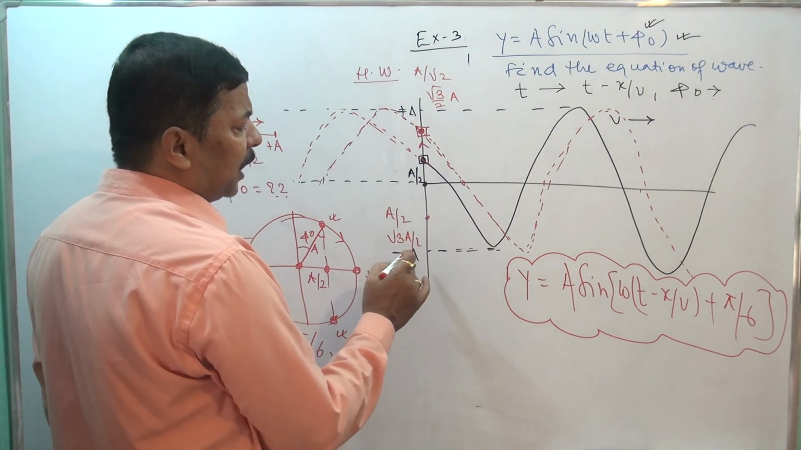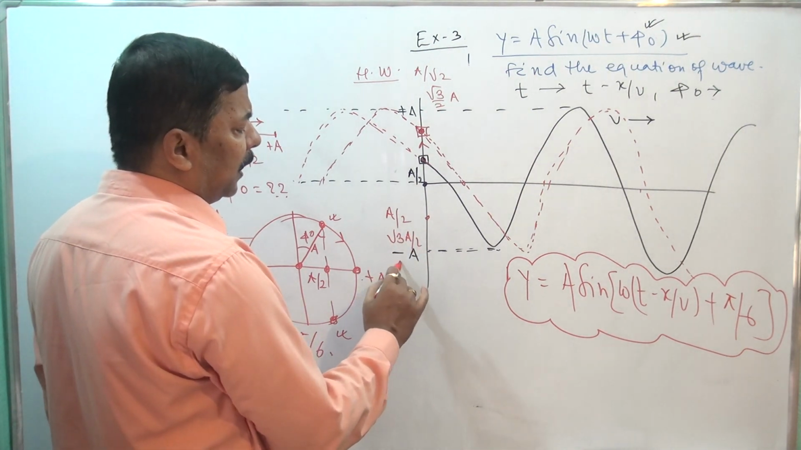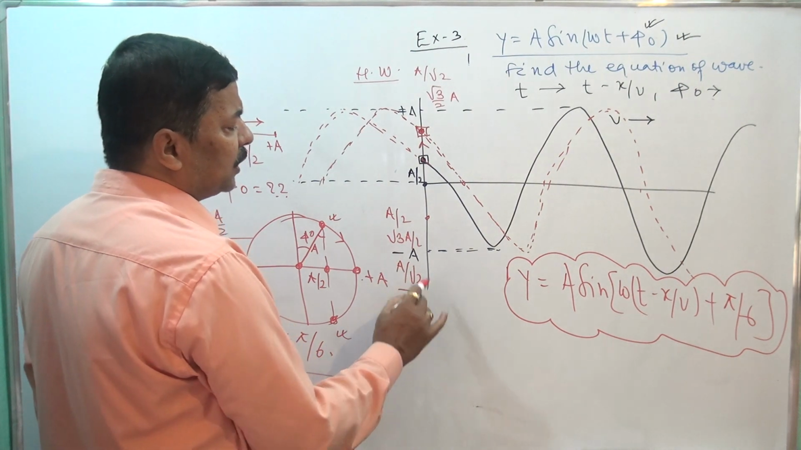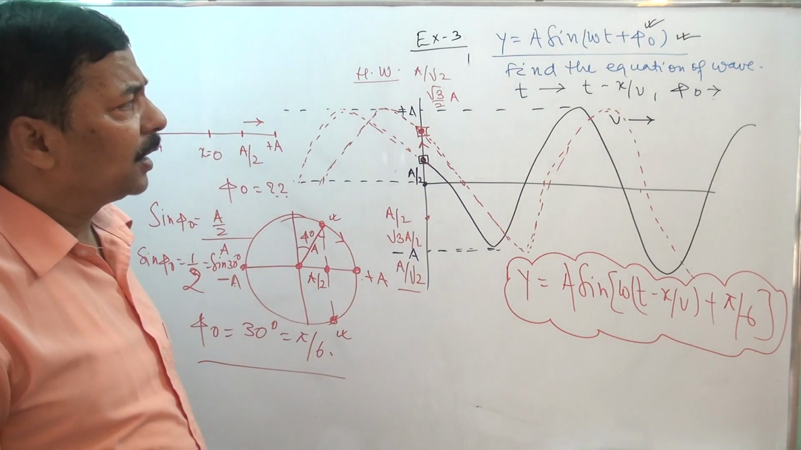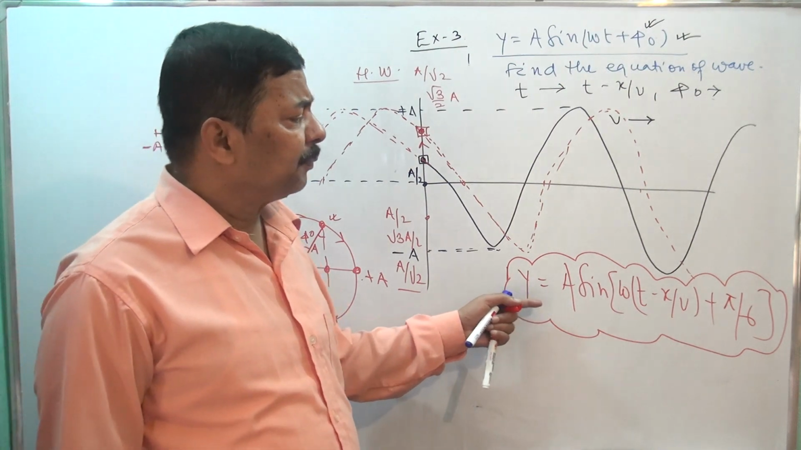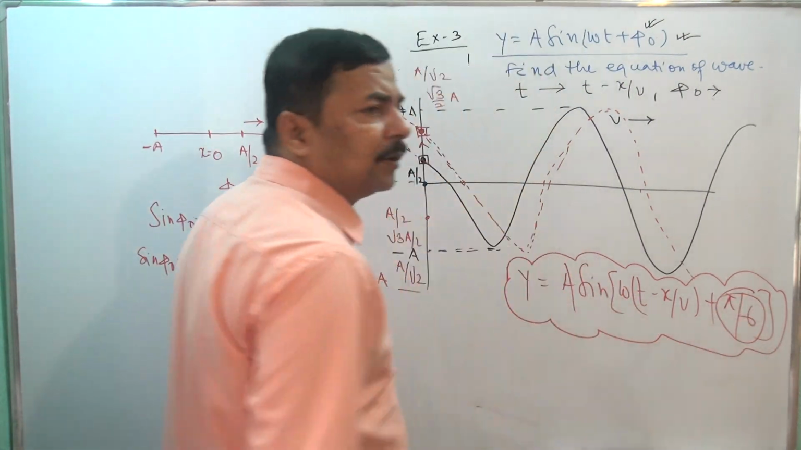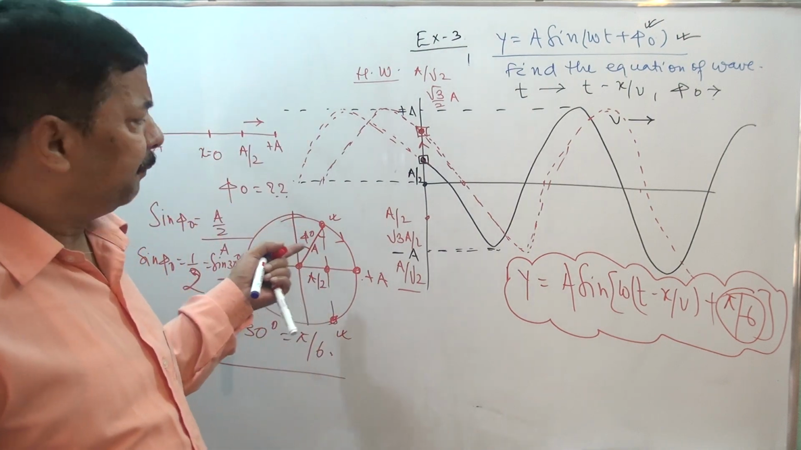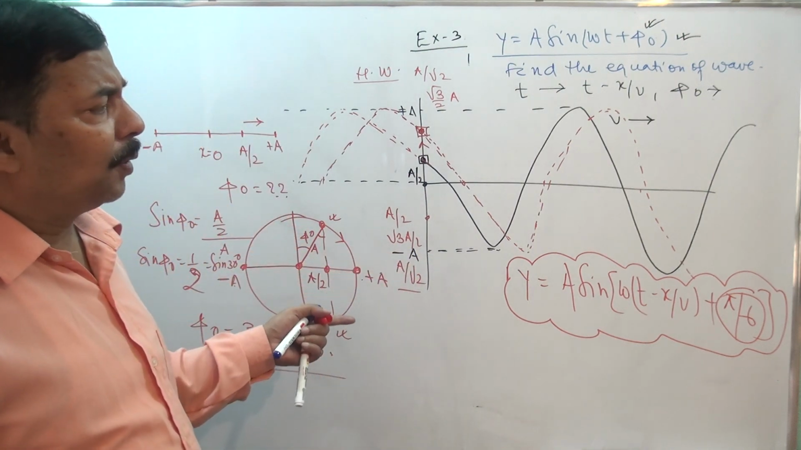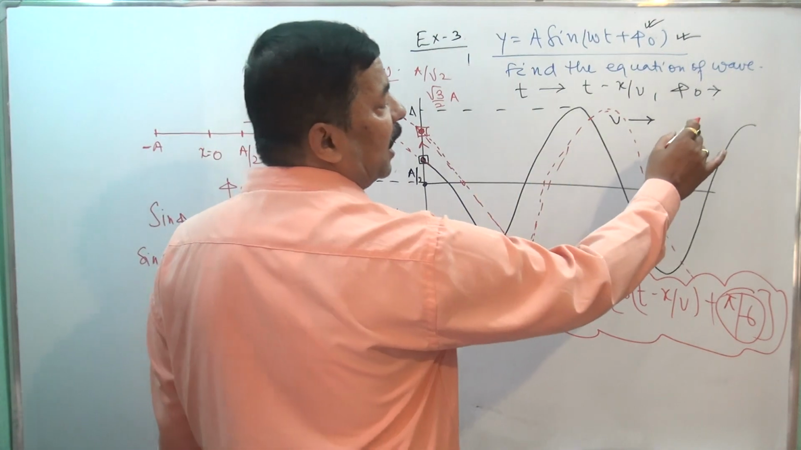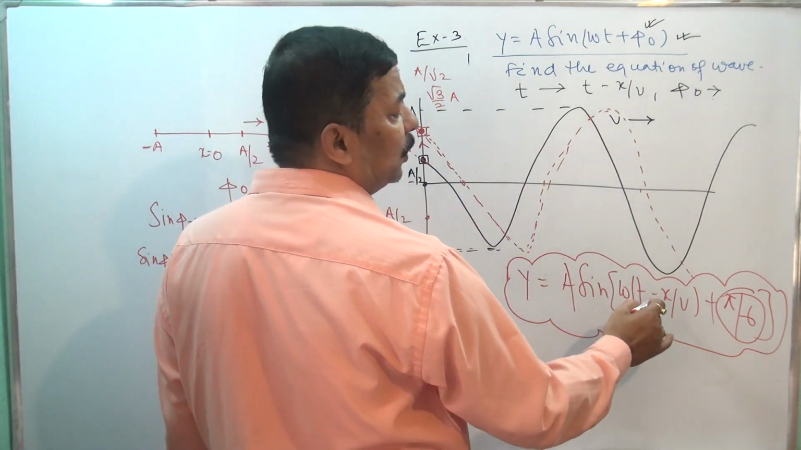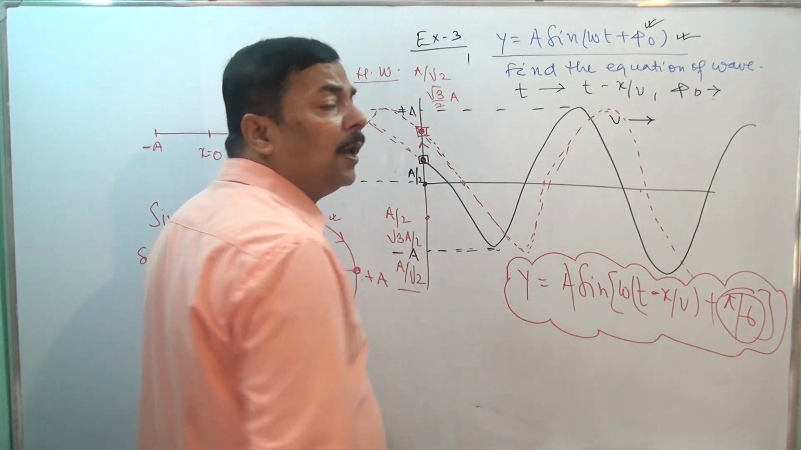Then you take the position to be a by root 2. So these are the homework that I have given to you, and for every case you derive the equation. Everything will remain same, only this quantity will be changing. For different situations the equation will remain same, provided the wave is moving in this direction. If the wave is moving in this direction, only in the place of this minus it will become plus.